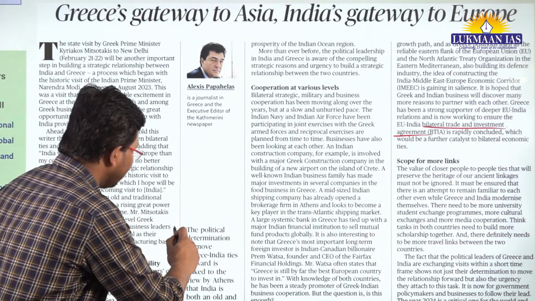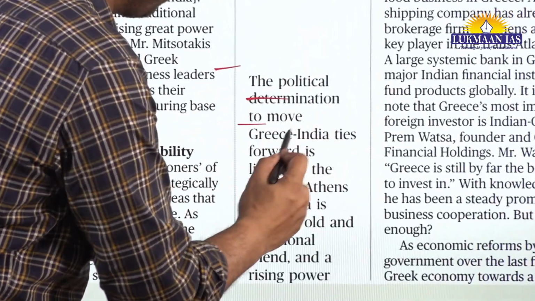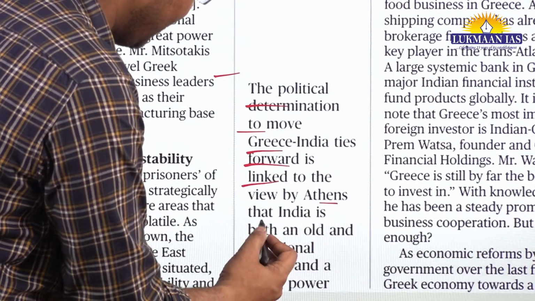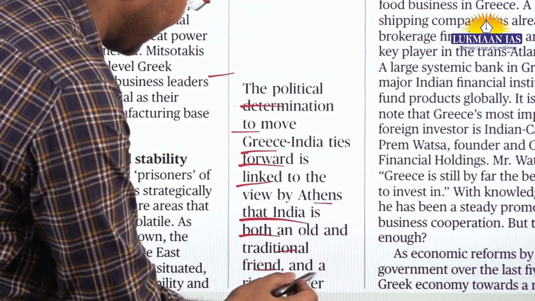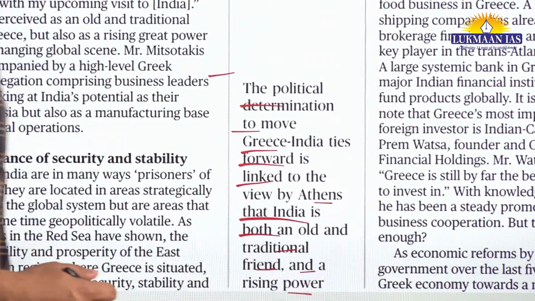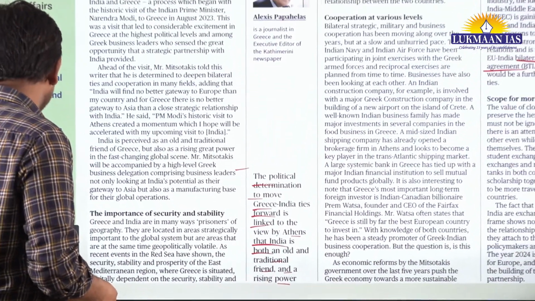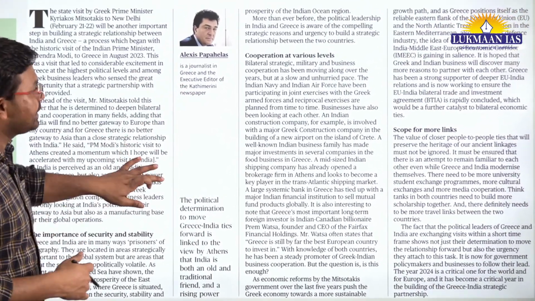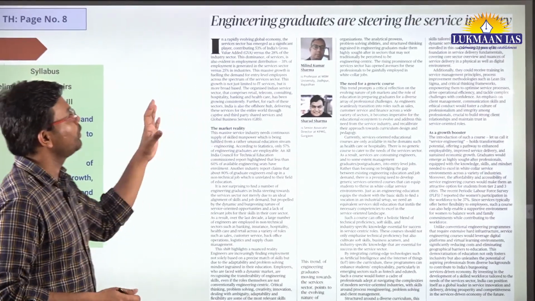So finally, in this article, the author says that the political determination to move Greece-India ties forward is linked by the view by Athens that India is both an old and traditional friend and a rising power. Okay, so they see India as a rising power, and as a traditional and old friend of Greece, and both of these countries are old civilizations also.